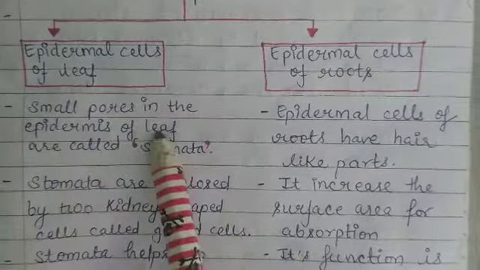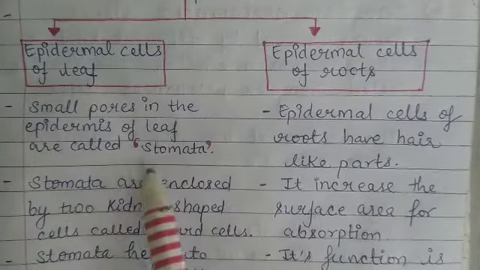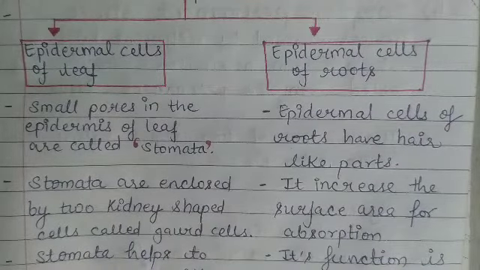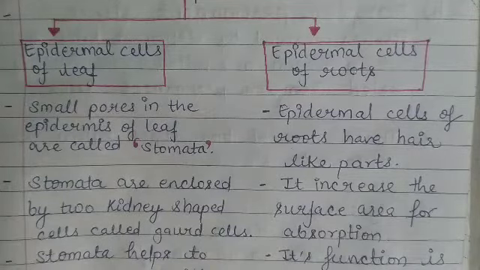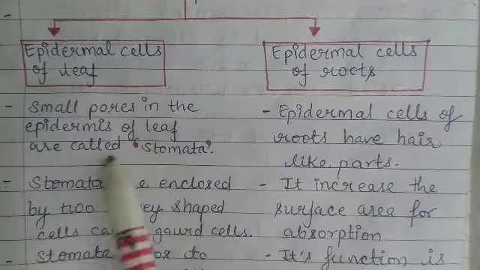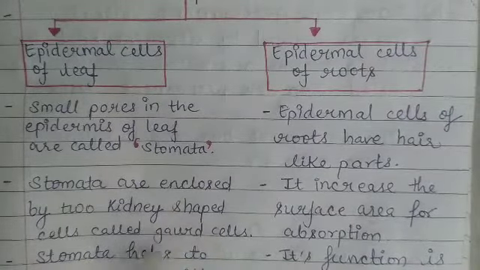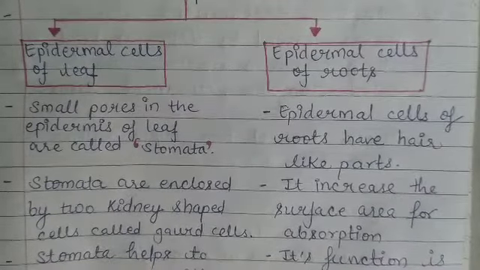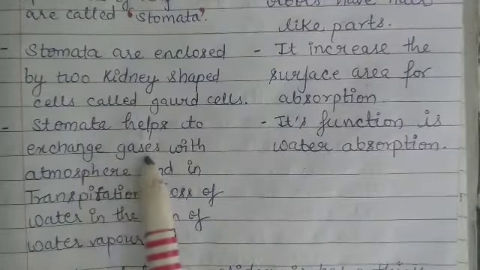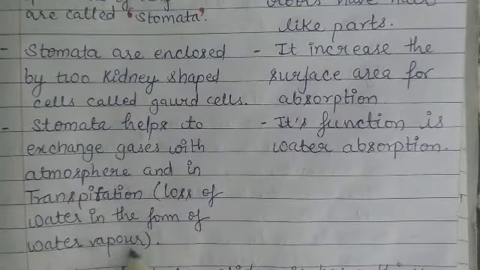Small pores in the epidermis of leaf are called stomata. We have studied a lot about stomata. What are stomata? Small pores in leaves. Stomata are enclosed by two kidney shaped cells called guard cells. Stomata help to exchange gases with the atmosphere and in transpiration, loss of water in the form of water vapor.